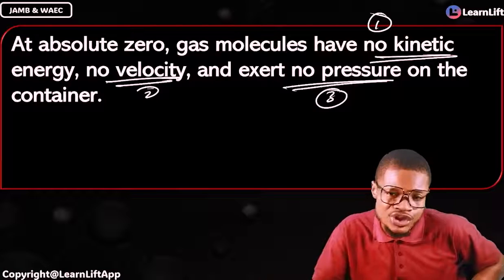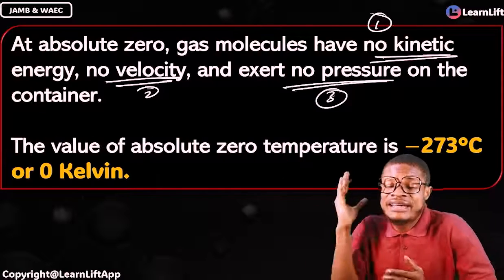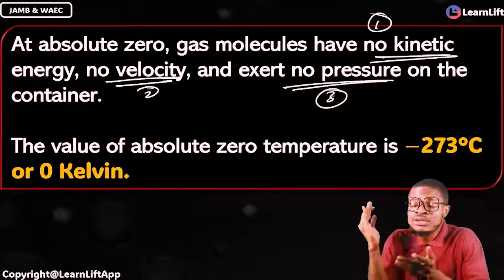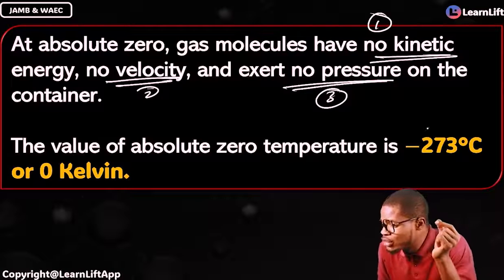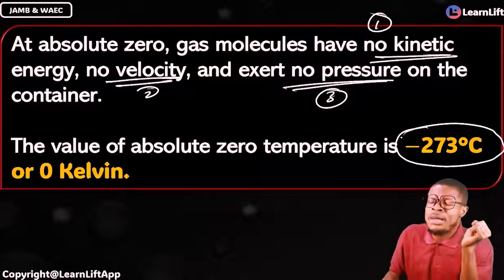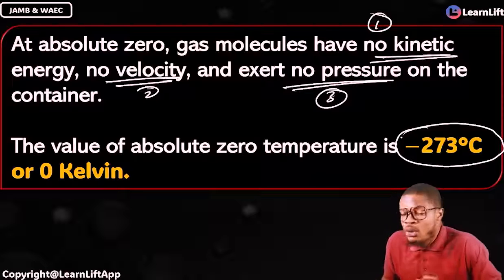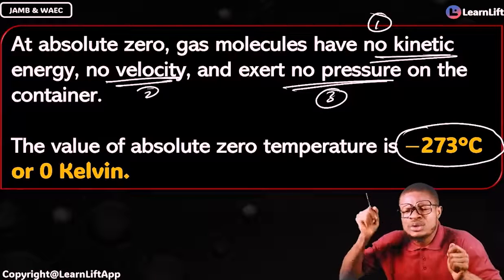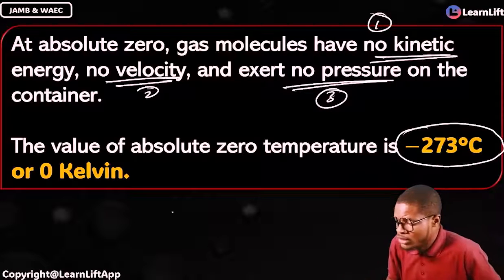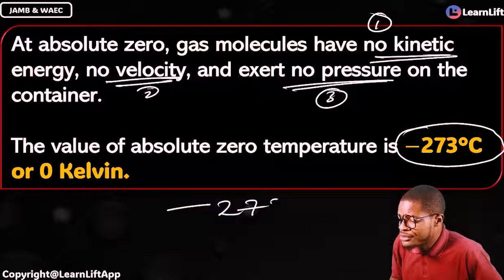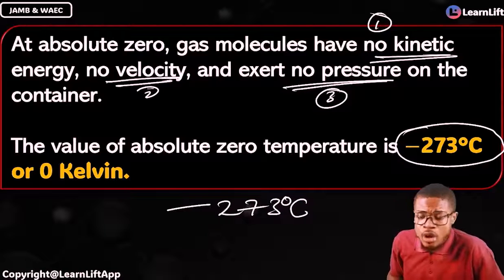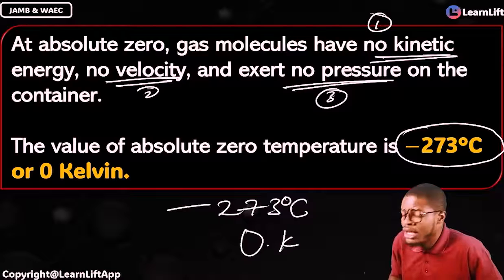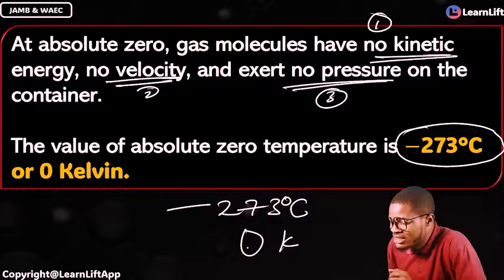And don't forget this, that the value of absolute zero temperature is minus 273 degrees Celsius. What is the value of absolute zero temperature? It's a constant exam question. Minus 273 degrees Celsius. Or what? 0 Kelvin. If it is in Kelvin, it is 0.